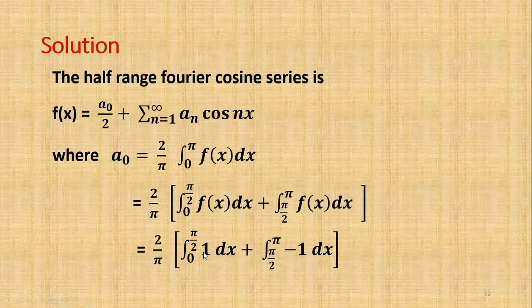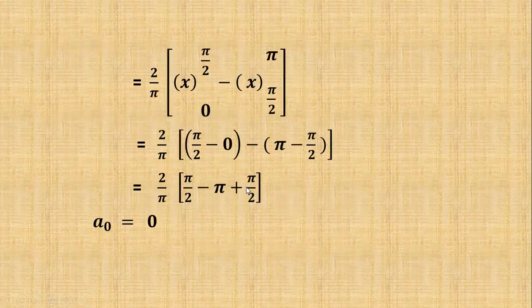Now we integrate these two functions. So, 2 by π into the integral of 1 dx, which is x, and the integral of −1 dx, which is −x. Therefore, 2 by π into [x] from 0 to π by 2 minus [x] from π by 2 to π. That is 2 by π into (π by 2 minus 0) minus (π minus π by 2).